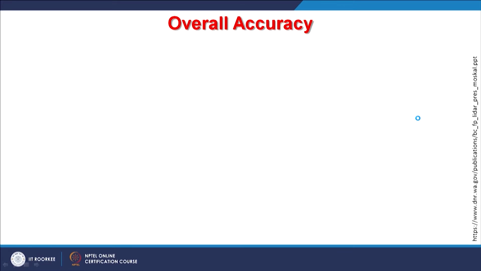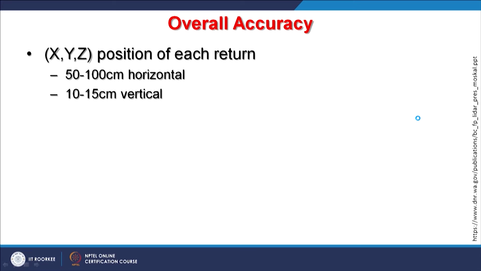Now, accuracy. Overall accuracy, that is the XYZ position of each return. Of course, these are very general terms. Two accuracies, horizontal and vertical, are given, and these are improving. So, one may find better systems, better results with these accuracies. But the accuracy you get in return is 50 to 100 centimeter in horizontal and 10 to 15 centimeter in